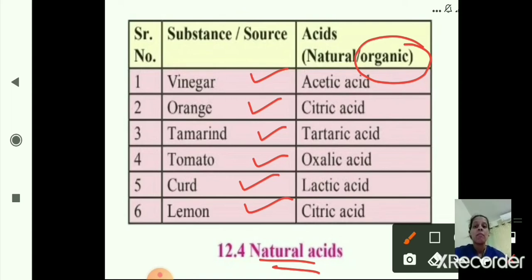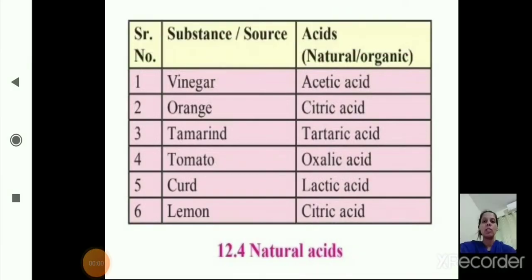And we have studied the mineral acids also. Mineral acids are strong acids and they are harmful for our body. Which are the mineral acids? Sulfuric acid, hydrochloric acid, nitric acid. These are the examples of mineral acids which are strong in nature.